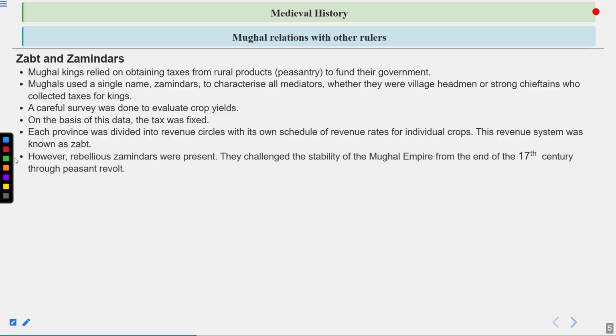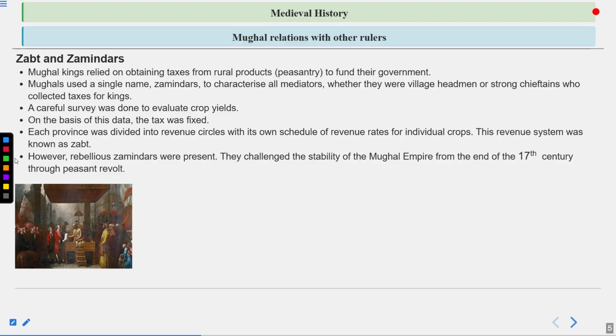However, rebellious zamindars were present. They challenged the stability of the Mughal Empire from the end of the 17th century through peasant revolt. So by the end of the 17th century, that means from 1600 to 1700, the peasants and also the zamindars became rebellious because this system started failing. This system was basically started during the time of Akbar, but failed during the 17th century, and that is why during the 18th century we see that a lot of Nawabs and Nizams were created.